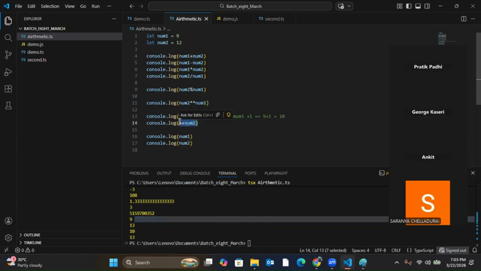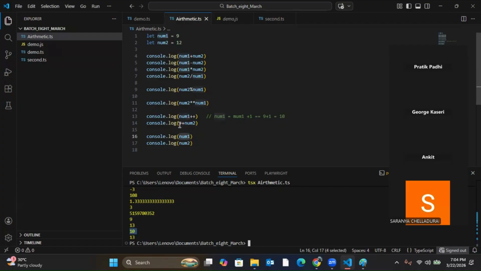But in plus plus, if I am using it prior to the variable, what it will do? It will first increase the value and do the operation. So it first increased from 12 to 13, then it printed here. That's why it is 13 here. Understood the difference? Both have the same activity to increment the value by one and assign that to the variable. But if you do it after the variable, first it will do the operation, then it will increment. Here the operation is printing, so it printed, then it incremented to 10. That's why next time when I'm printing number 1, it is printing 10.